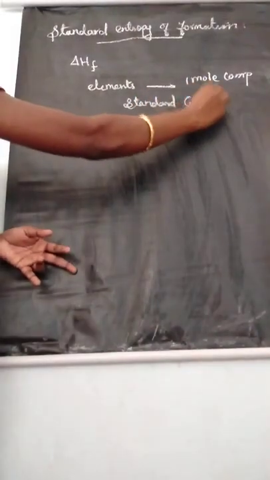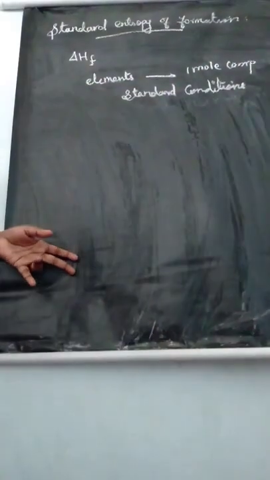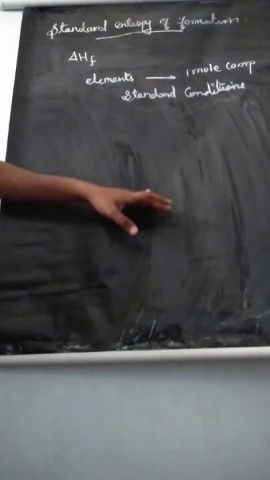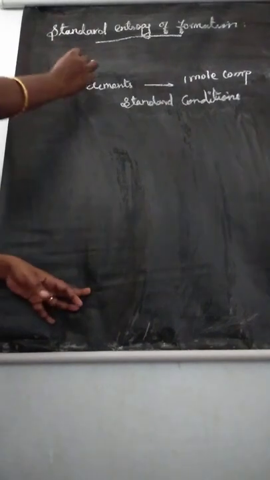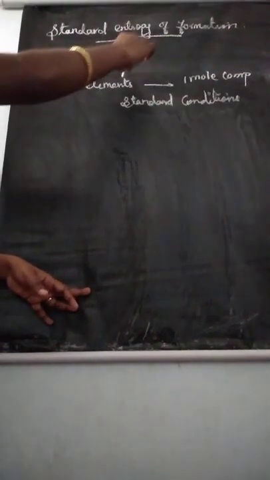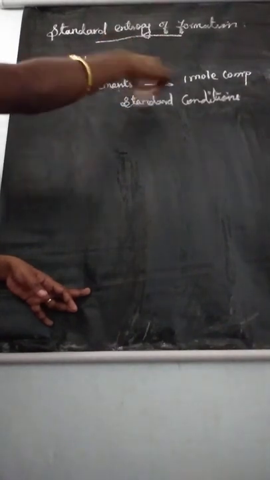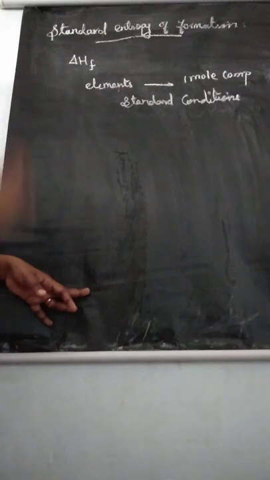Standard conditions means temperature and pressure are standard values. So this takes place under standard conditions.